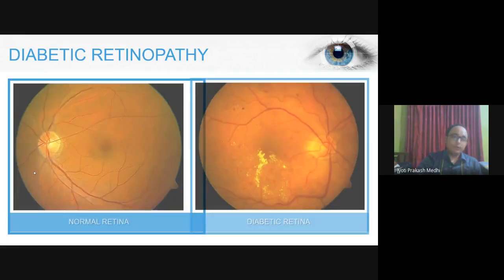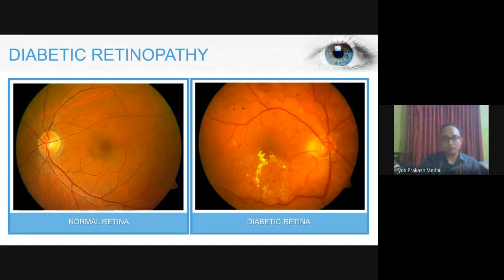Now, let us go into the various symptoms that occur during various stages of the retina. As we can see here, this is a fundus image. On the left hand side, we can see a normal retina, and on the right hand side, we can see a diabetic retina. As we can see, there are various abnormalities falling over the retina, as we can observe in the second image. These are actually not present in a normal image.